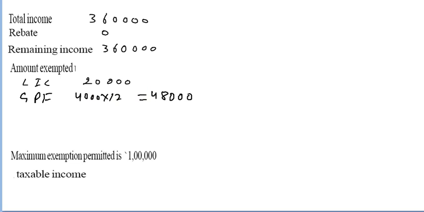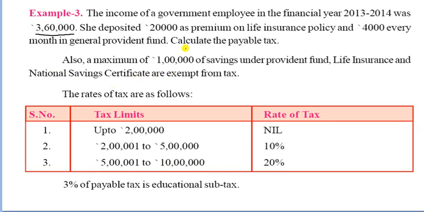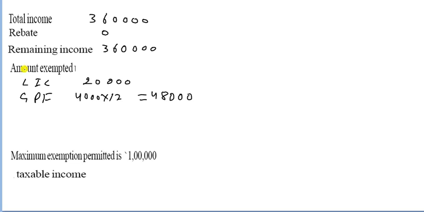In others, you can see there is no other deposit, and the maximum saving is 1 lakh. So we can calculate how much it would be. You can write here 20,000 and add them. It is 68,000, and it is less than 1 lakh. So this is the exempted amount. So you can subtract it from the remaining income.